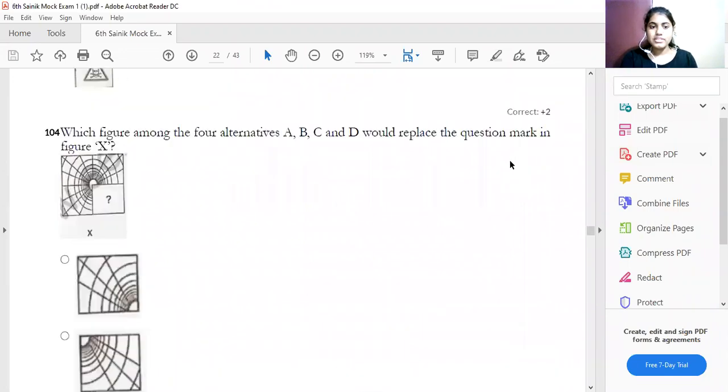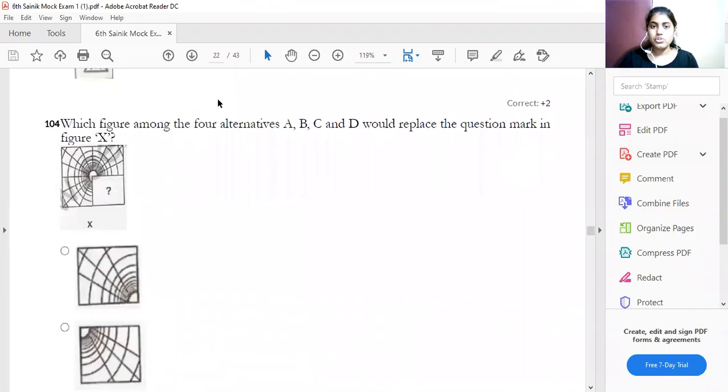See, this question is also, let us see, find out which of the following alternatives A, B, C, D replaces the question mark. So you have to replace this question mark. Yes guys, which one will replace? Obviously, you should replace it with a round shape. Which will replace it, option A? No. Why? Because it is ended downwards.